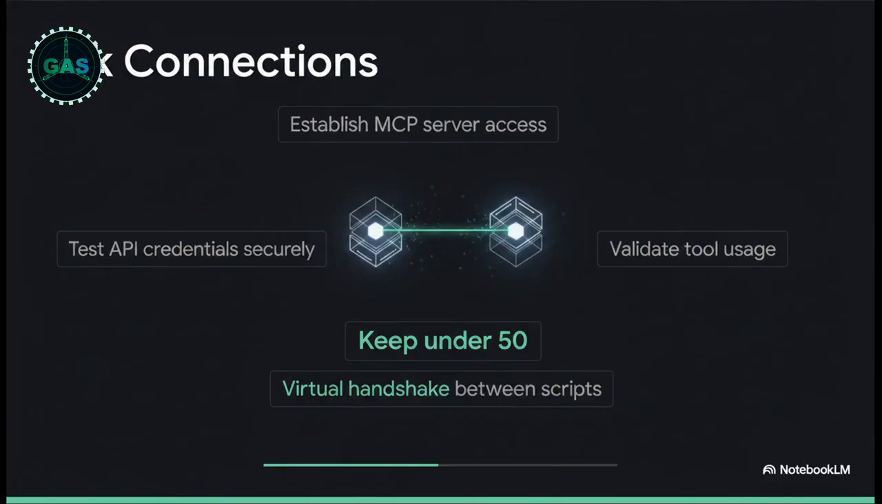Step 2 is links. Now that the AI knows the master plan, it needs the connectivity to pull it off. In this phase, we establish our MCP server access and securely test our API credentials. The AI performs what is essentially a virtual handshake between scripts. It reaches out to your Notion or your database to guarantee it can actually communicate before it tries to build